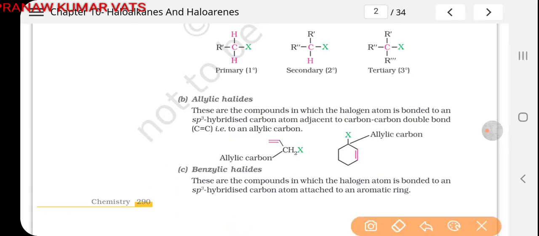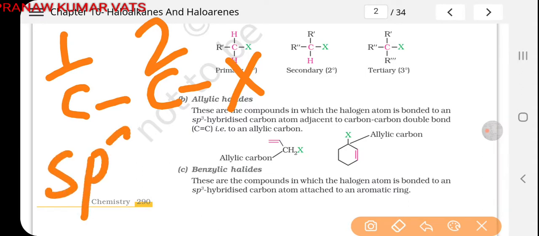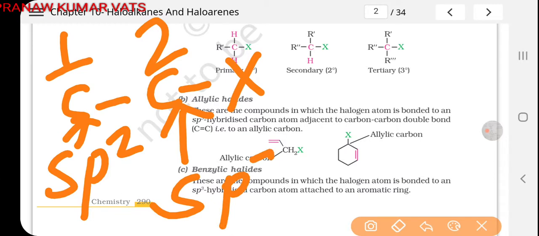One general formula is there for allylic halides. If such a sequence is there: one carbon, another carbon, and then halogen. The condition is, this is carbon number 1, this one is carbon number 2. This carbon number 1 must be sp2 hybridized, and this carbon must be sp3 hybridized.